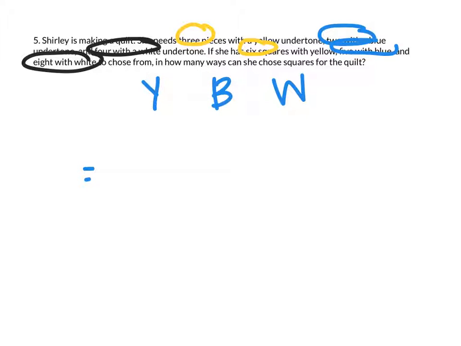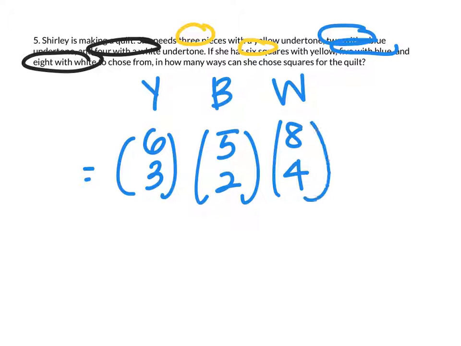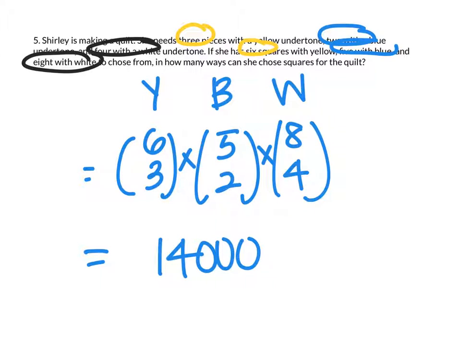So for the yellow, she has 6 to choose from, and she's picking 3. For the blue, she's got 5 blue, and she's picking 2. And for the white, she's got 8, and she's picking 4. Since these all are going to be attached to one quilt, we're going to make sure to multiply all of these options. And our answer is 14,000.